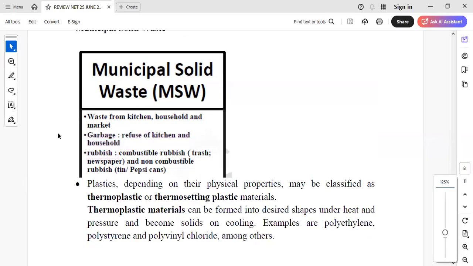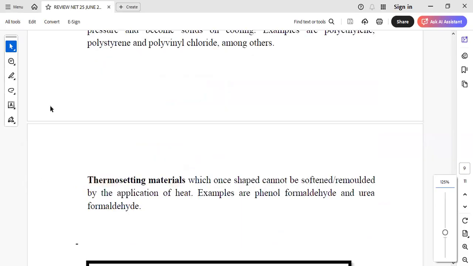Then they also ask about different varieties of plastics like thermoplastic and thermosetting plastic, where thermoplastic can be formed into desired shapes under heat and pressure to become solid on cooling. They basically wish to ask the molding property of these kinds of plastic. And then we have thermosetting, right, which cannot be softened once they are made. So the two were there.